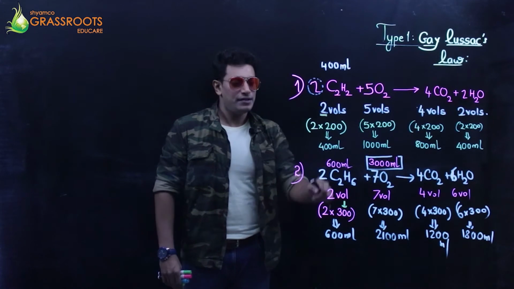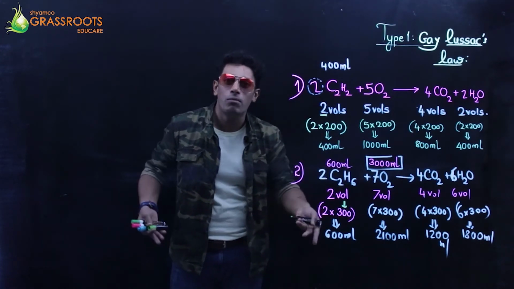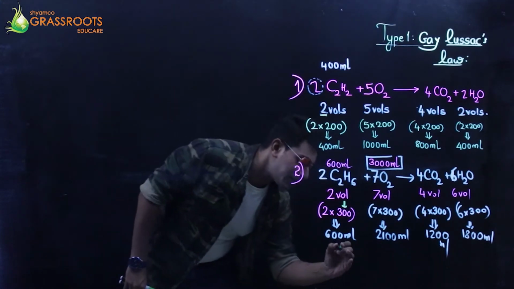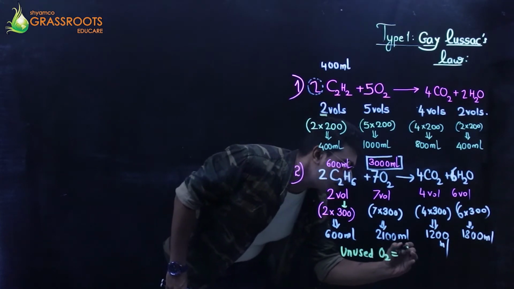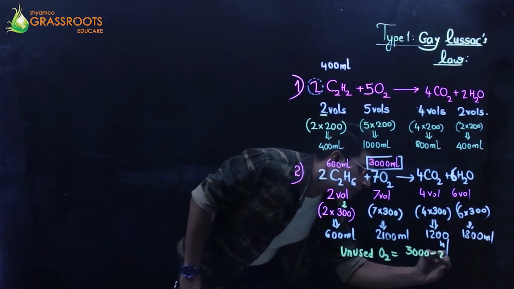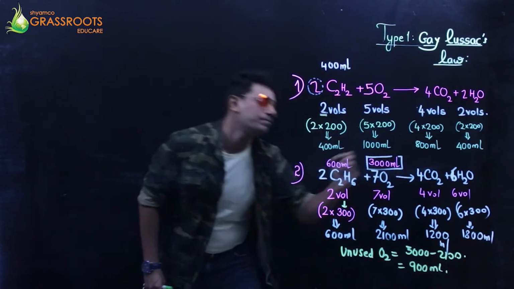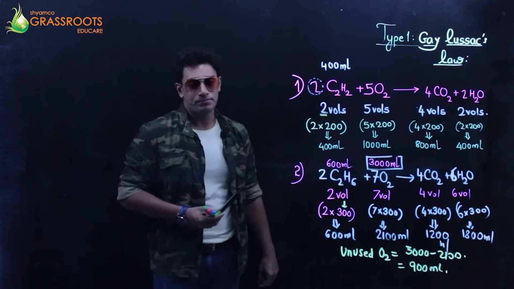I have 600 only. How can I use 800? I don't have it. Where will I get it from? Hence, this is a proper multiplicative factor. So now I can say that the unused oxygen is 3000 minus 2100, which is 900 ml. Perfect. Right. Let's go with my third numerical.